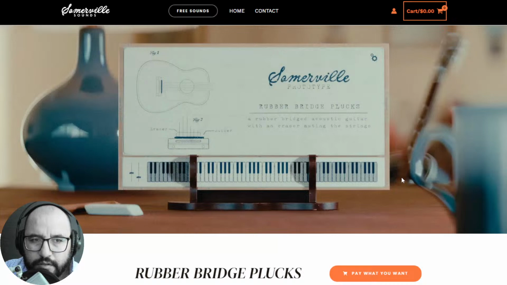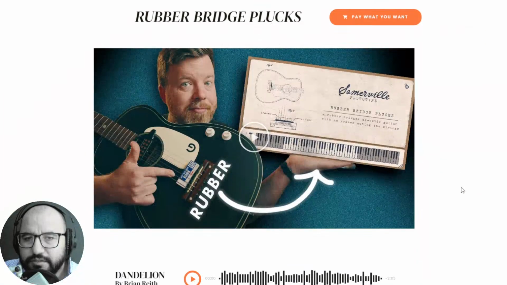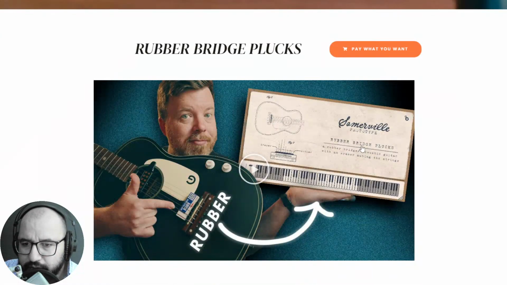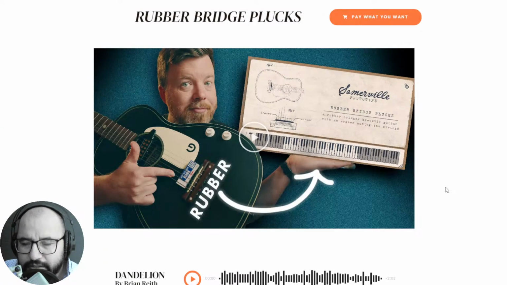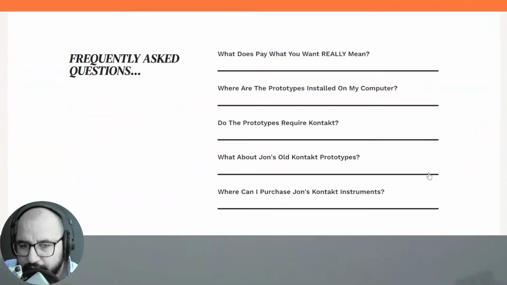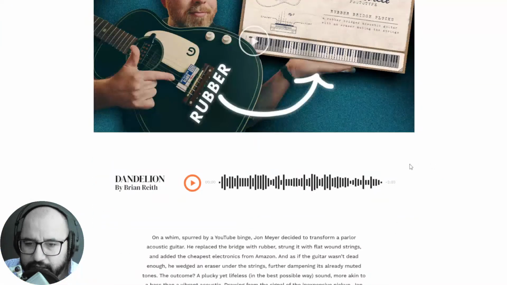By Somerville Sounds, we have a new virtual instrument. This doesn't require a Kontakt or any sampler or anything like that. So this plugin is called Rubber Bridge Plucks. It's actually samples from a plastic guitar, the one that you see here in this picture, right? And these samples were turned into this virtual instrument, right? And so yeah, let's take a listen to some audio examples here.